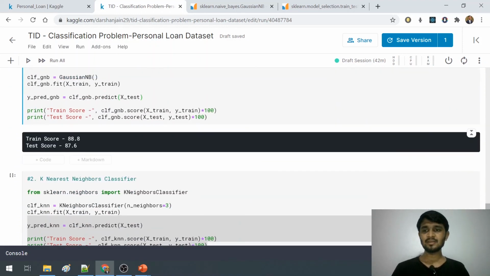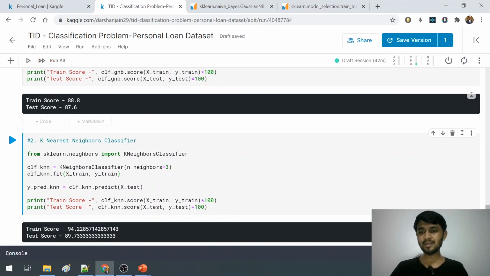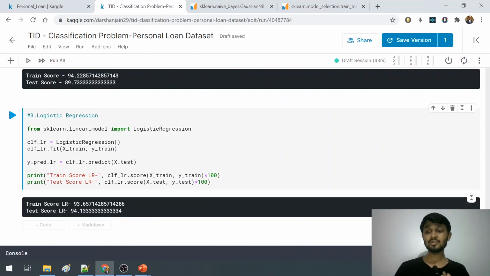Let us do the same thing for K nearest neighbor and logistic regression as well. I would recommend you to not copy the code from here, but to write it down on your own from the sklearn documentation. I have written it here before so that it saves our time. If I run this block of code, I can see that my accuracy for train is 94% and accuracy for test is 89%. And in a similar fashion, let me do it for logistic regression as well. I can see here that the output score is very high with logistic regression. So we can say that for this particular problem statement, logistic regression is giving the best outcome.